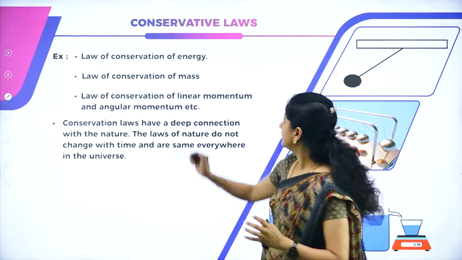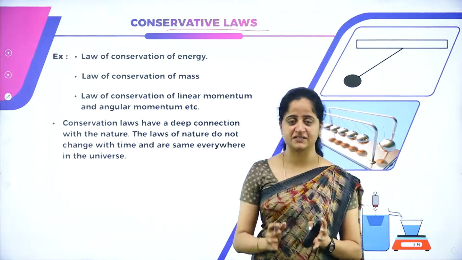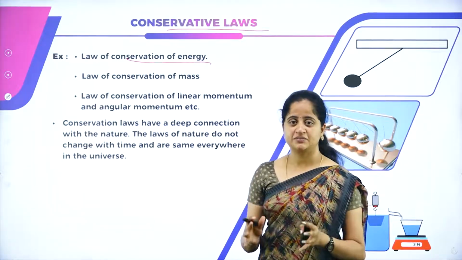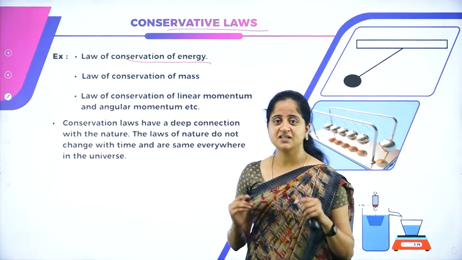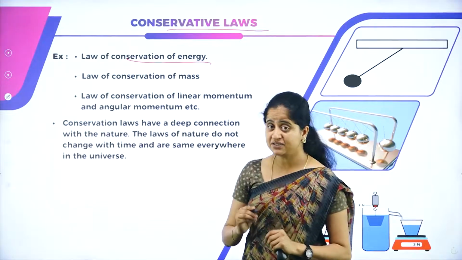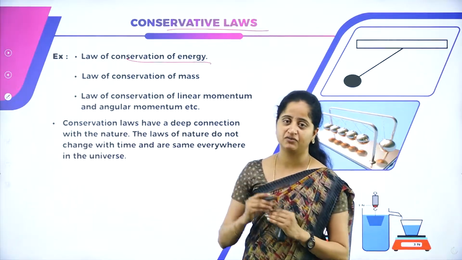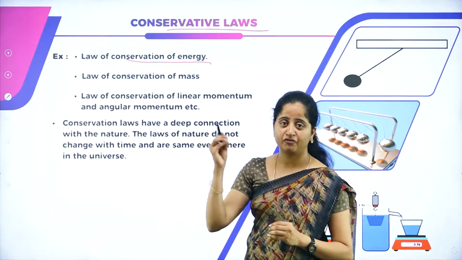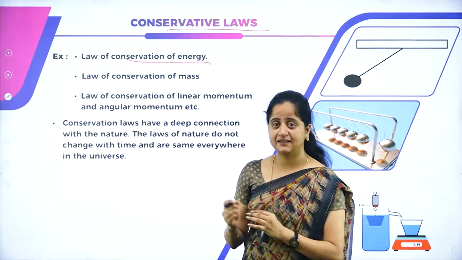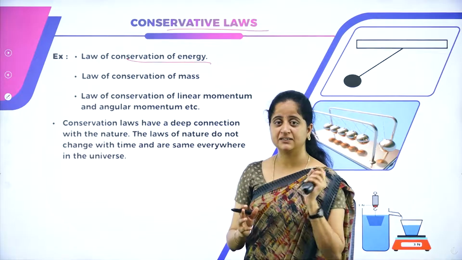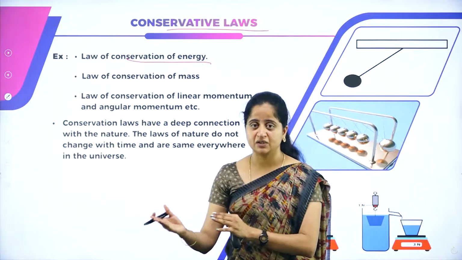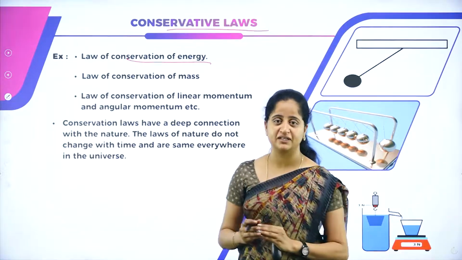Now we came to know what conservation is and what the meaning of law is. There are certain conservation laws in physics. For example, the law of conservation of energy, which means energy can neither be created nor be destroyed, but it can be transferred from one form to another form. For example, hydro energy. With the help of water, we can generate electricity. Hydro is nothing but the term which relates to water. So here the hydro energy can be converted into electricity, that is the other form of energy.